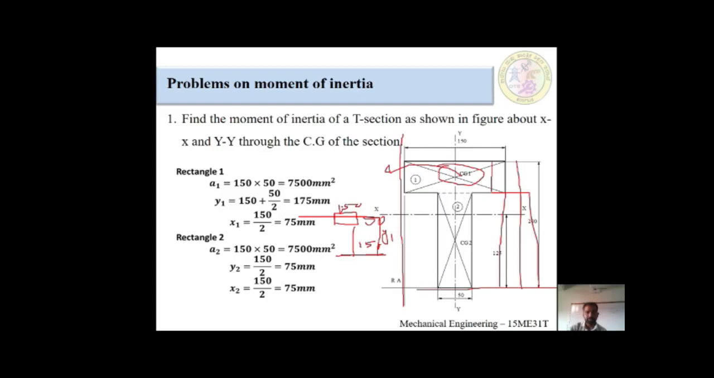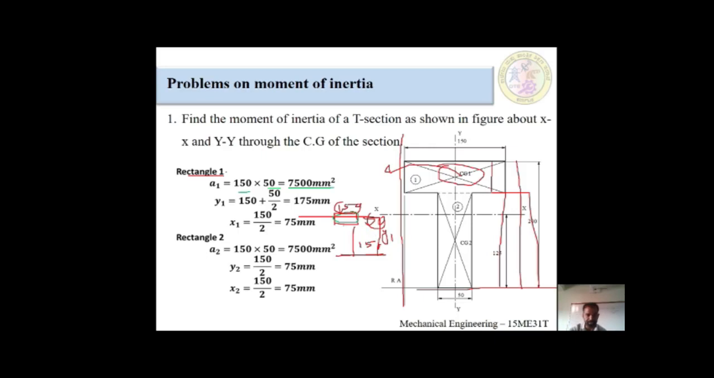Firstly, I am taking the rectangular one component outside. How to find out the rectangular area? This would be 150 and this would be 50. I am changing the color. 150 into 50 is equal to 7500 millimeter square. The first component area, this much area we have covered.